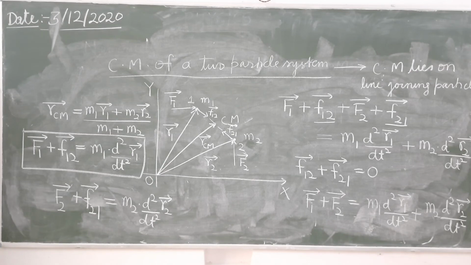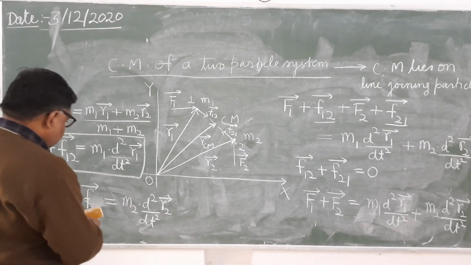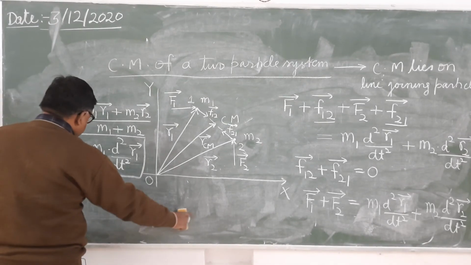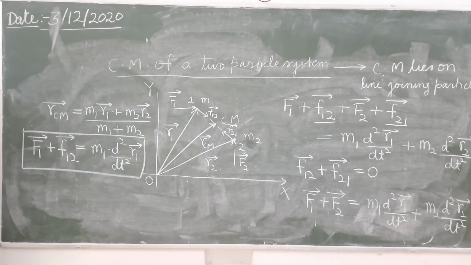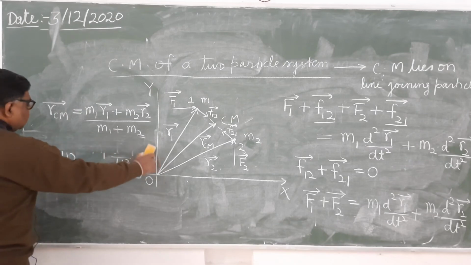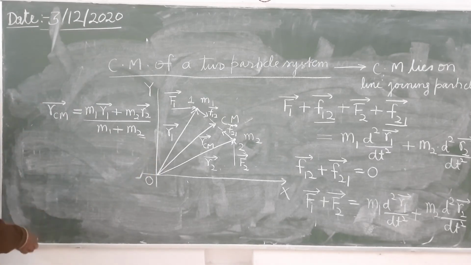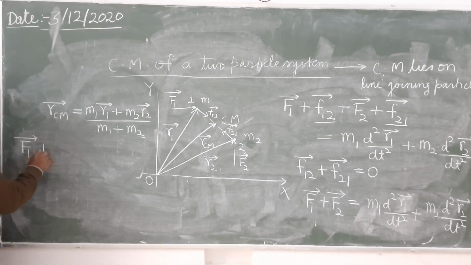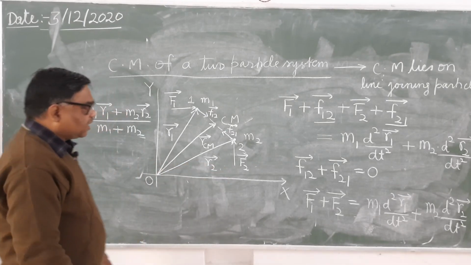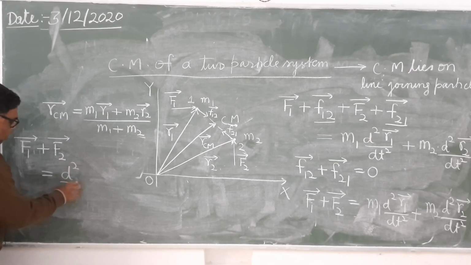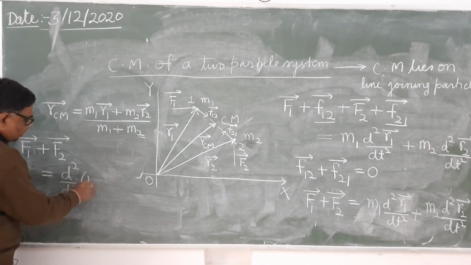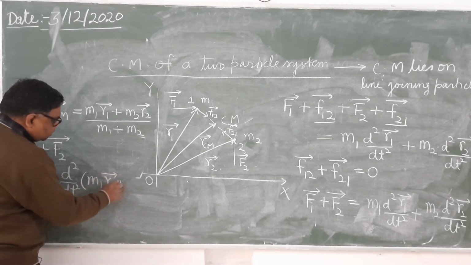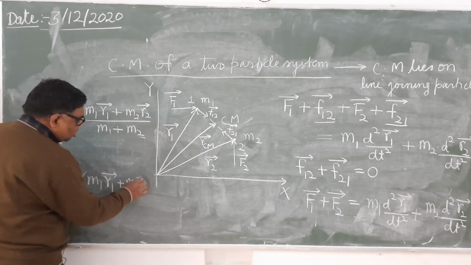Now see here, have you noted that? Now see, here it can be written in this way, vector F1 plus vector F2 equals to d square upon dt square, that can be taken out, and within it will be m1 r1 plus m2 r2.